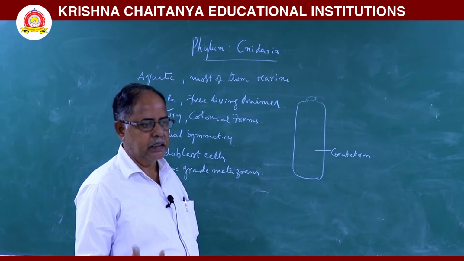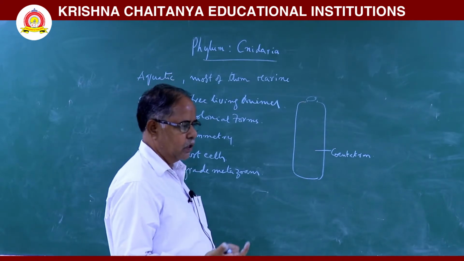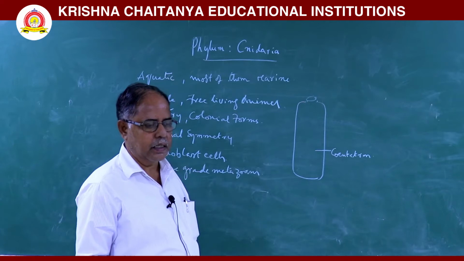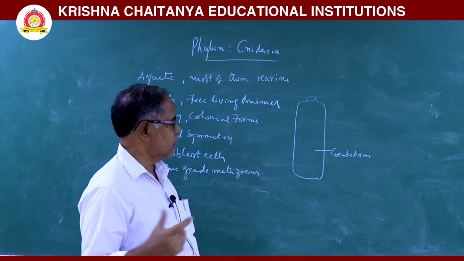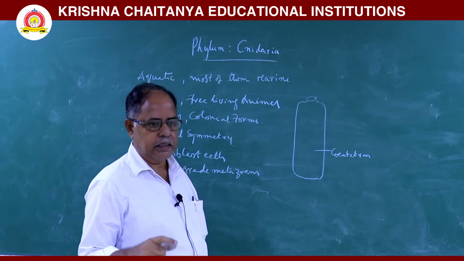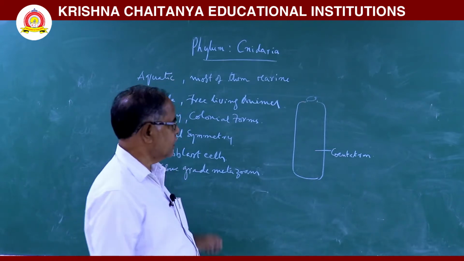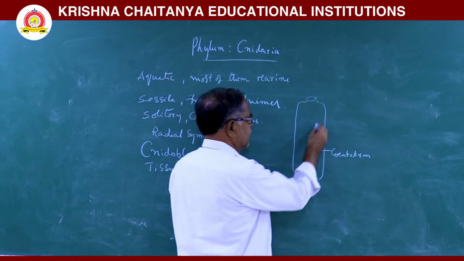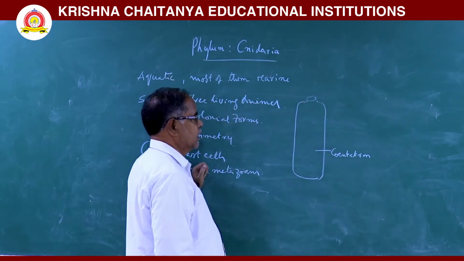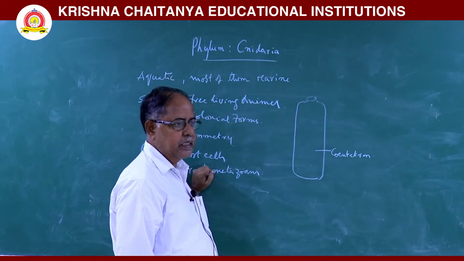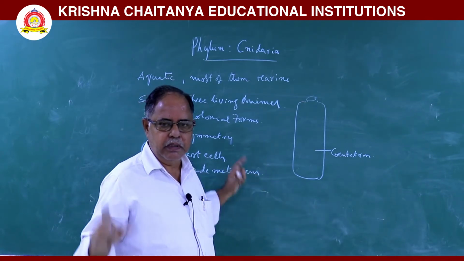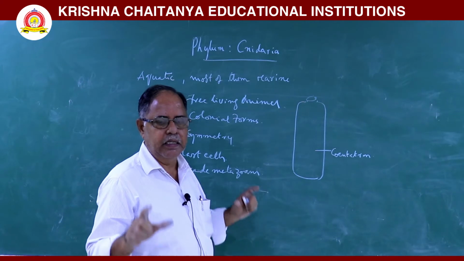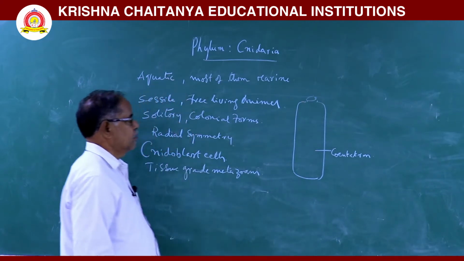Here, digestion is extracellular and intracellular. Next, a diffuse type of nerve system is present in these animals.